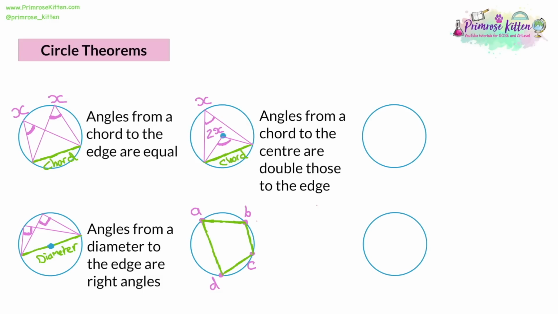So with the angles, A and C are opposite each other. We can also say that B and D are opposite each other. And we can write a little equation. We can say that A plus C is 180 degrees. And we can also say that B plus D is 180 degrees. Now, there's a technical term for this, and we call it a cyclic quadrilateral because it's inside a circle. So say opposite angles in a cyclic quadrilateral add up to 180 degrees.